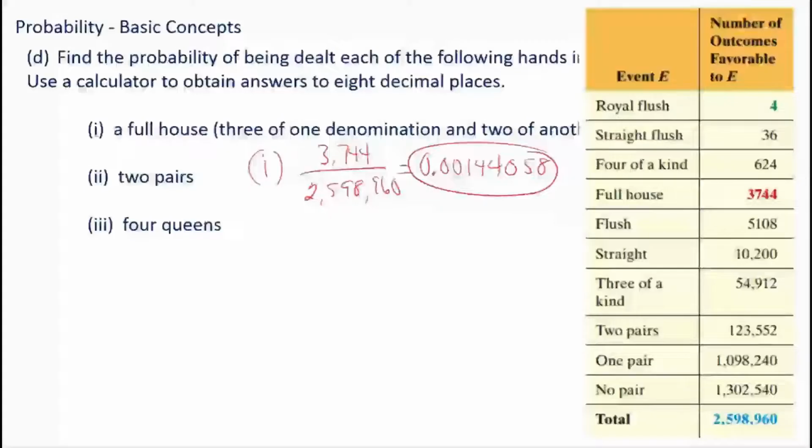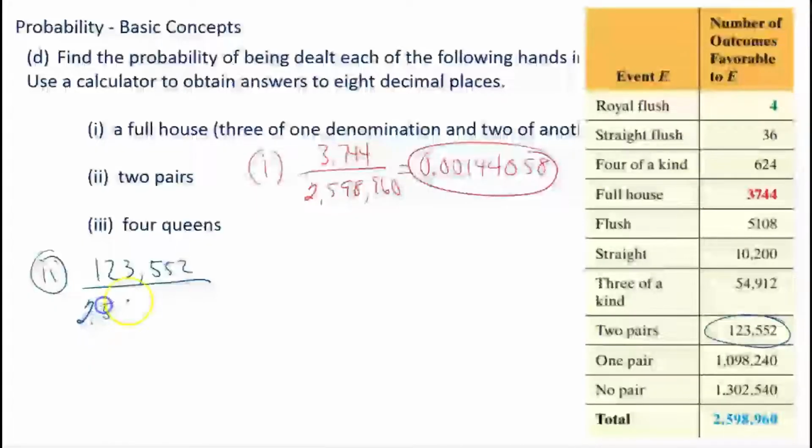Okay? Now, the 2 pairs, we could calculate that just like we calculated the full house. But look, all the information we need is right there. And 2 pairs, where is it? I saw it. There it is. Look, in blue now. 2 pairs circled in blue. So that happens 123,552 ways divided by this same denominator, 2,598,960.